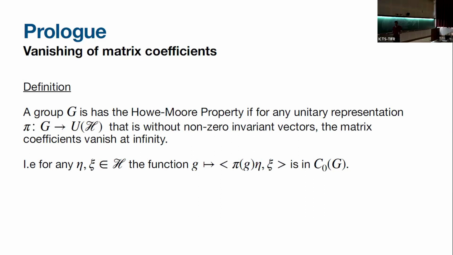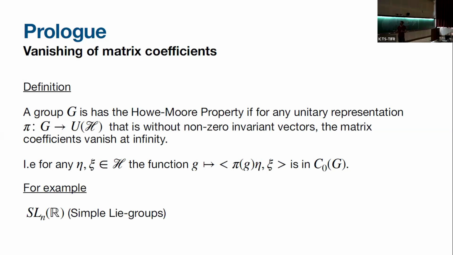I just want to give some motivation for my work. A group G is said to have the Howe-Moore property if all matrix coefficients of any representation with no invariant vectors are C0 maps, meaning the function from G to the inner product of pi(g) eta and xi vanishes at infinity for any eta, xi. And this is like a very dynamical property of the group. So don't worry because our examples are algebraic.